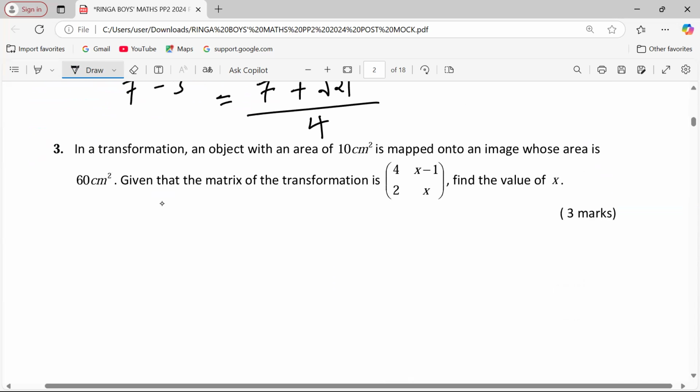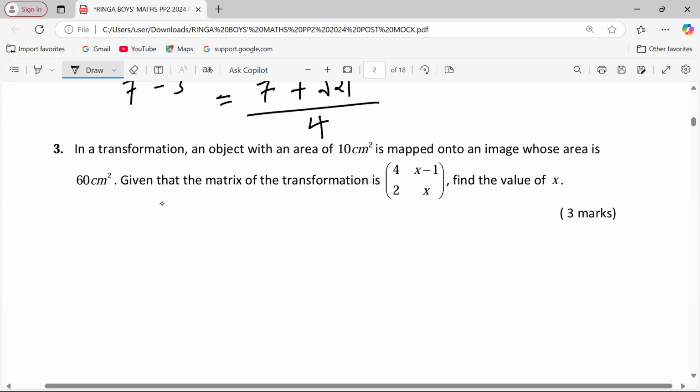Look at number 3. In a transformation, an object with an area of 10 square centimeters is mapped onto an image whose area is 60 square centimeters. Given that the matrix of transformation is 4, x minus 1, 2, x, find the value of x.